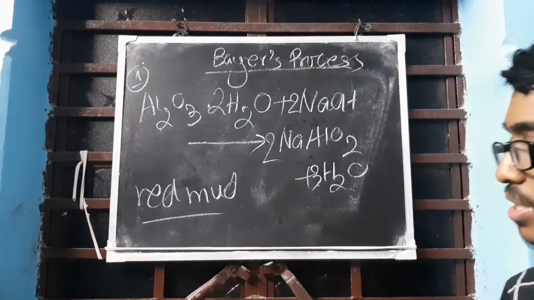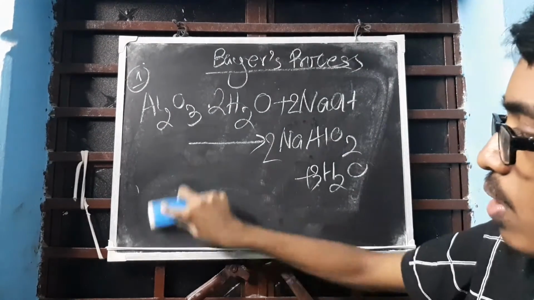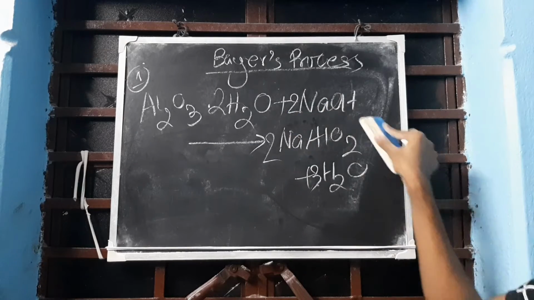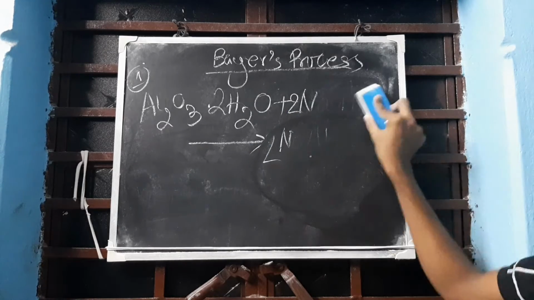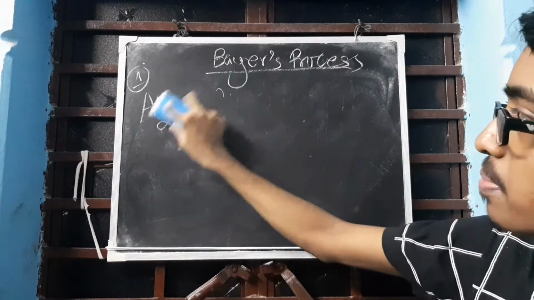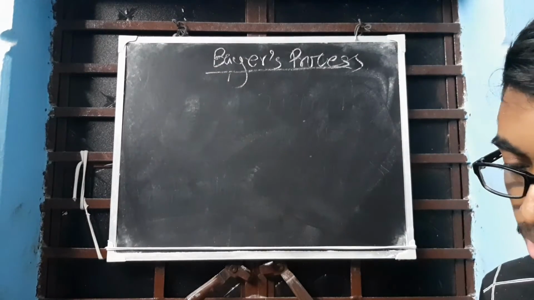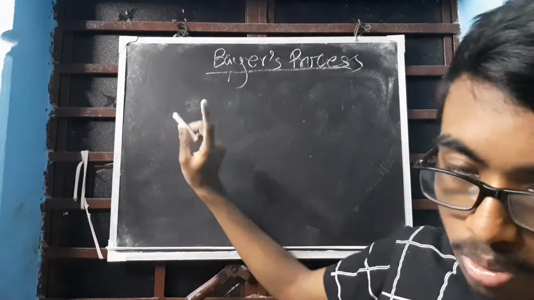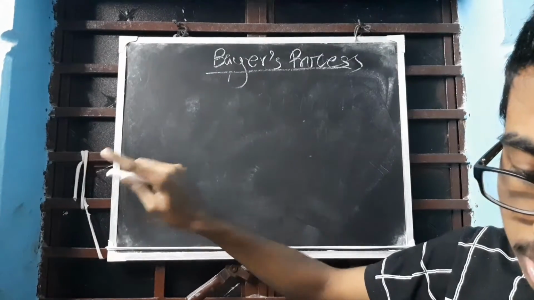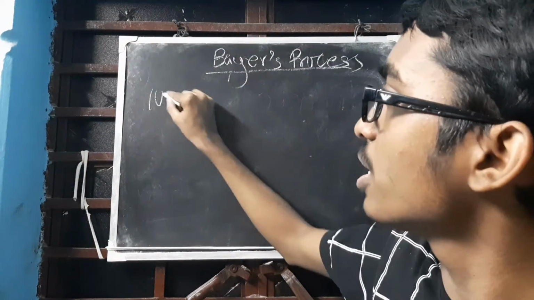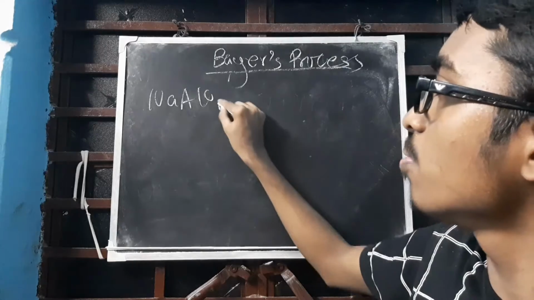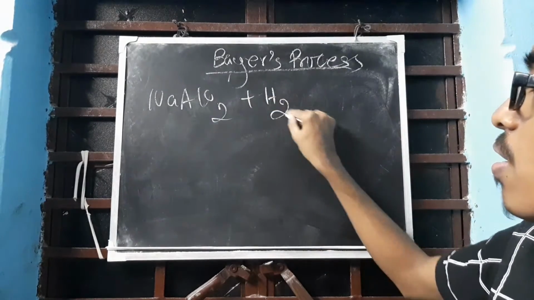Now in the second step of the Baeyer process, we are going to use the product we got. Let us see what happens exactly. What product have we got? Sodium metaluminate. So let's write sodium metaluminate plus water.